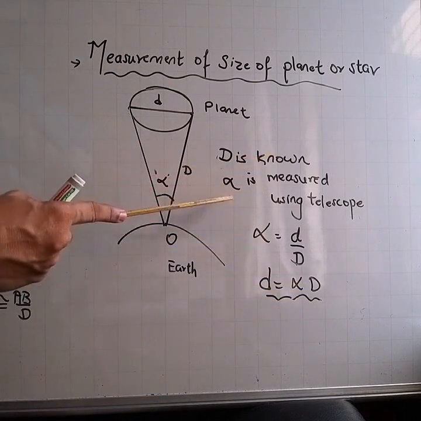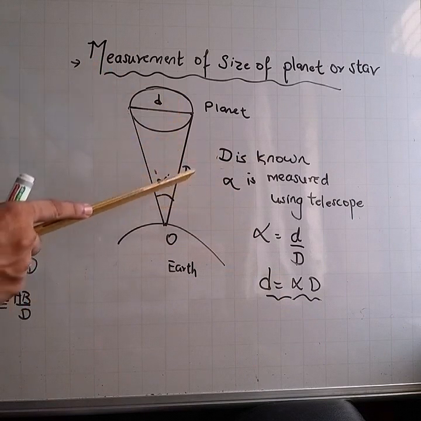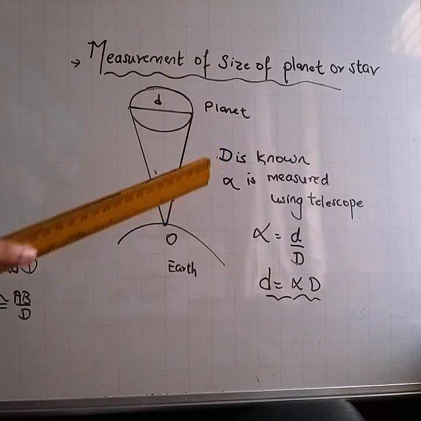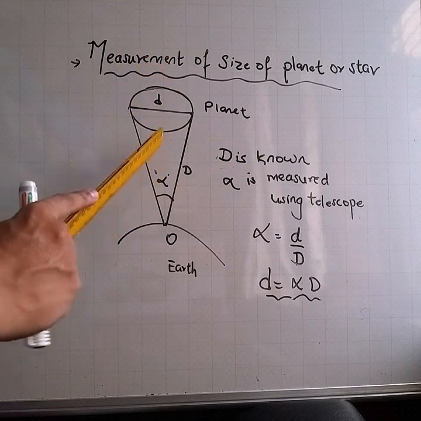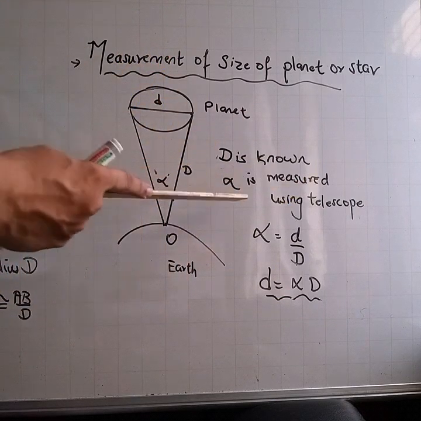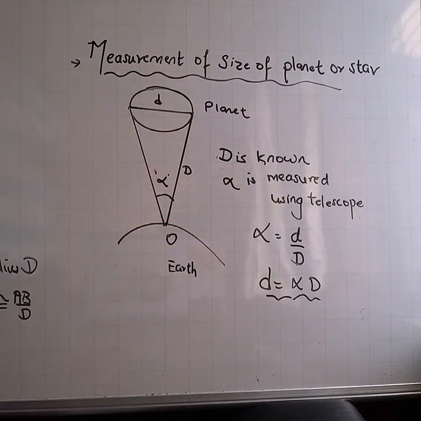Getting it? In this way, we can measure the diameter or the size of a planet or even a star by using the parallax method. Again, I have used the same formula: arc is angle into radius. Put this in your mind. Arc is angle into radius. That formula is used in the earlier case as well as in this particular case.